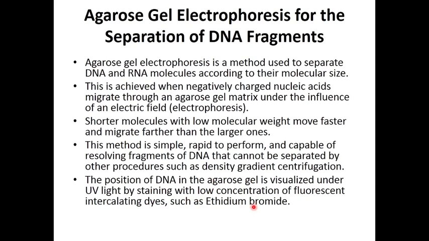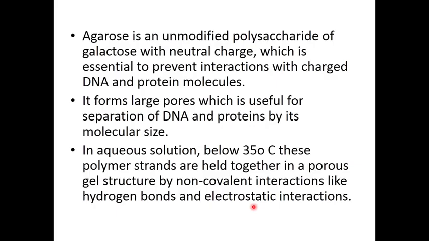We can run the DNA and stain it with ethidium bromide, or we will add some ethidium bromide to the gel when we make the gel, so that the intercalating agent will attach in between the DNA strands. If the DNA is present, that particular region will fluoresce, and that fluorescent region is usually called the band. We refer to bands where the DNA is present.